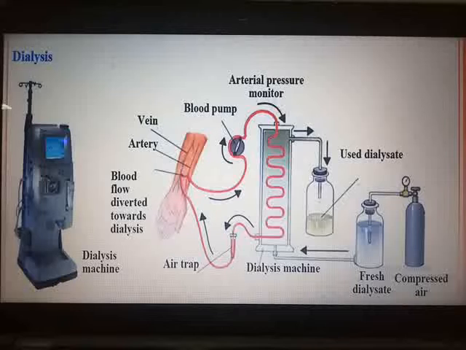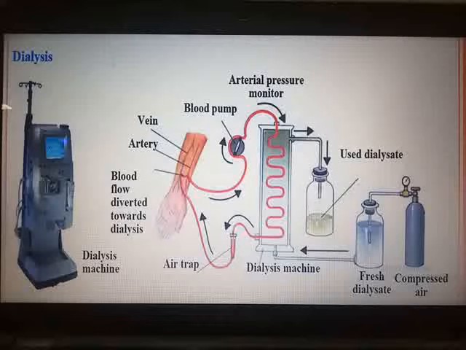You are all well introduced with this word, dialysis. You might have heard of many people who undergo dialysis, especially those who suffer from diabetes. In case of a diabetic patient, the chances of kidney failure are more, and if the kidneys fail, the person has to undergo dialysis. So according to the requirement, the person has to visit the hospital where the harmful wastes from his blood are separated with the help of this machine.